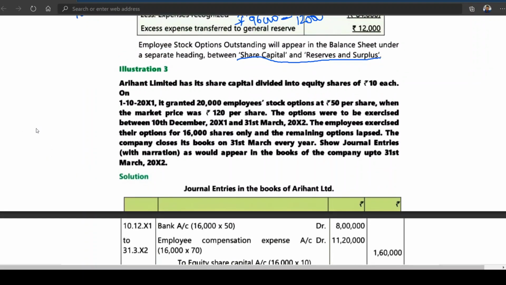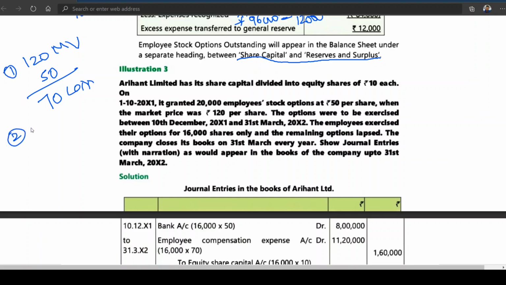Useful for yesterday's problem. I told you point number one, stock option at 50 rupees per share. The market value is 120. Option 50. 70 is a loss.